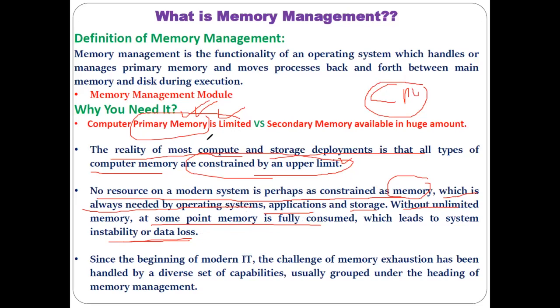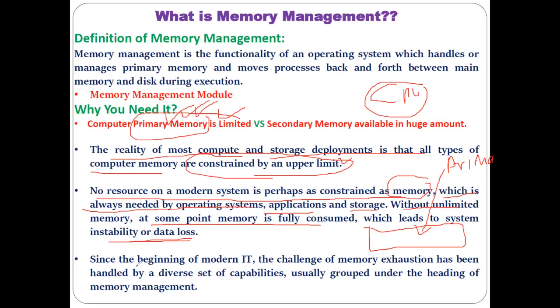Okay. What is the reason? Because you cannot execute all the tasks and instructions at a time using the primary memory, because it is limited. And that is the reason you must have experienced some errors on the computer, saying that primary memory remaining is very less, or available primary memory is very less. That kind of error notification you must have seen. Okay. Or your RAM is very less, some of the tasks may not get executed, or your remaining primary memory is very less. That kind of notification you must have seen.